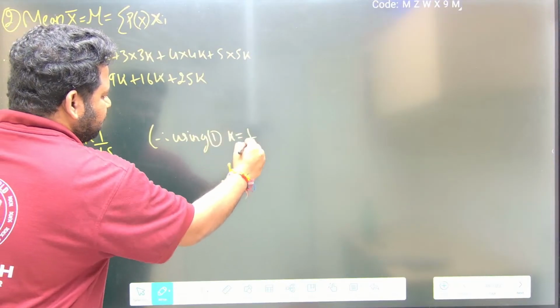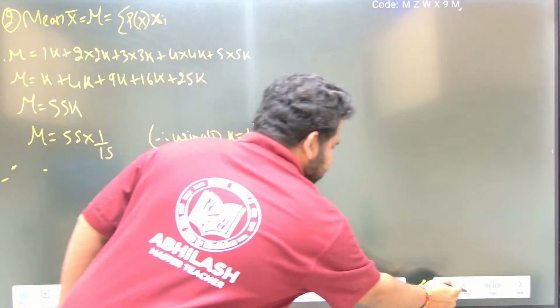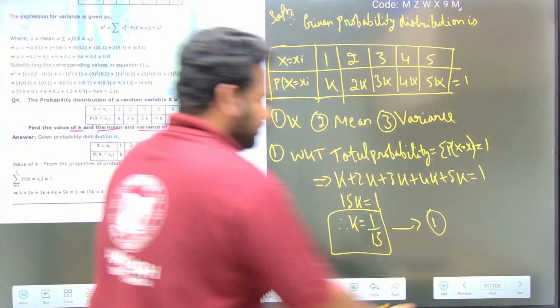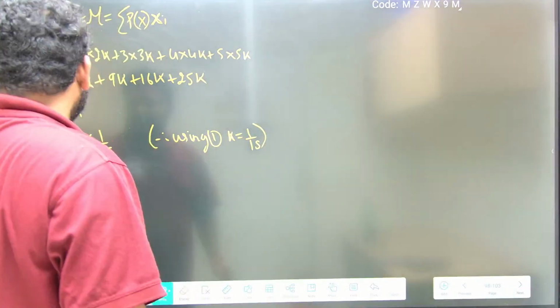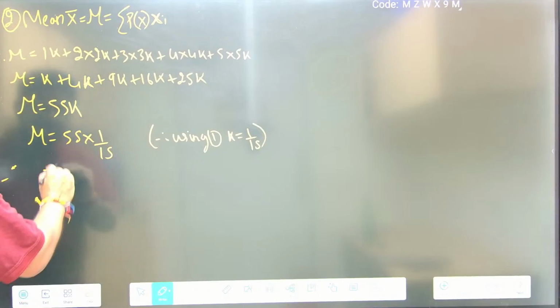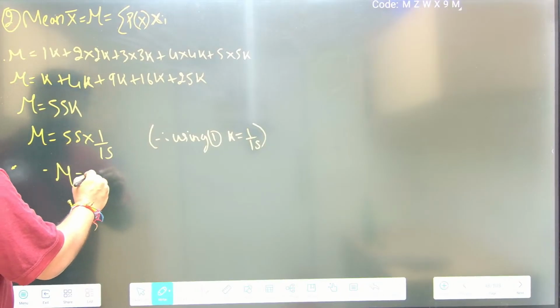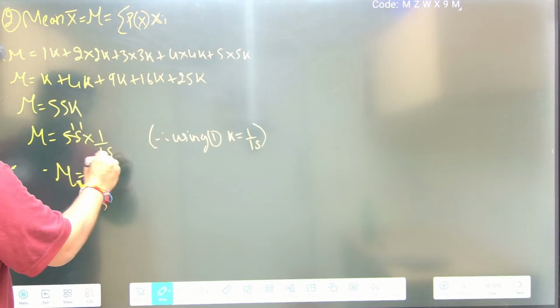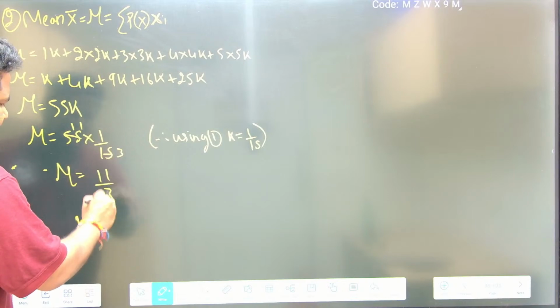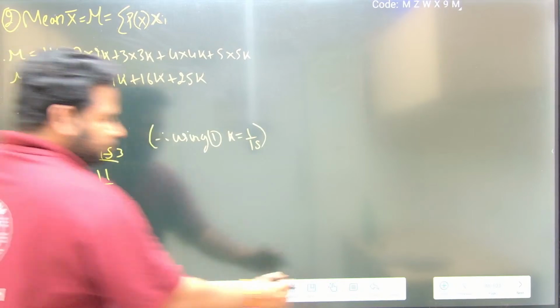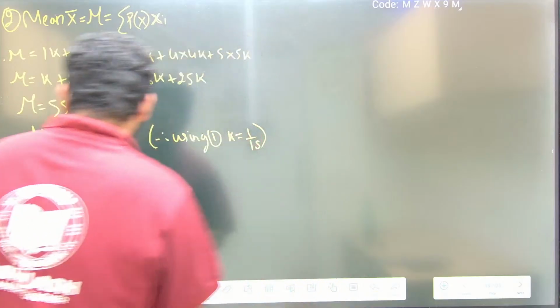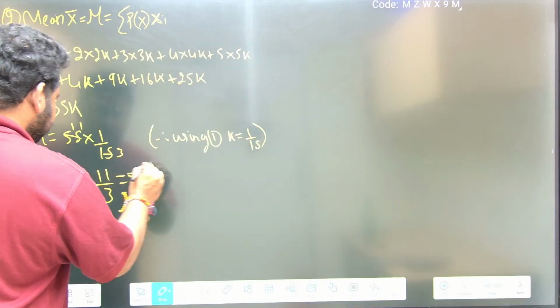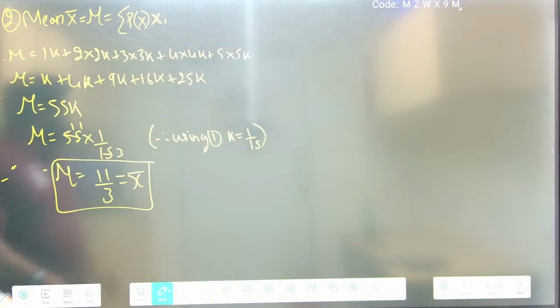K is equal to 1 by 15. We got the value of k as 1 by 15. Now mean is 55 by 15, that I can write as 11 by 3, since 5 elevens are 55 and 5 threes are 15. So we get the value of mean, x bar, equal to 11 by 3.